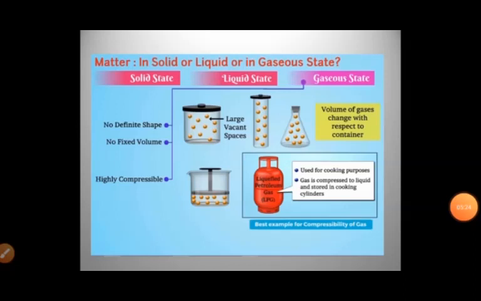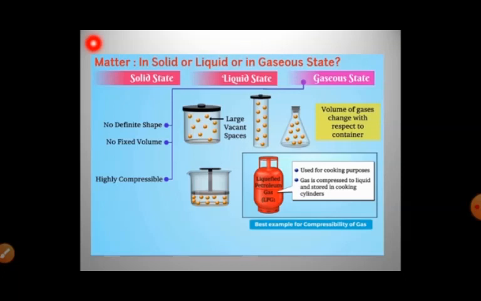So, children, here are the properties of gaseous state. They do not have definite shape, neither do they have fixed volume, but they are highly compressible. The best example is the liquefied petroleum gas, which we use for cooking. This gas is highly compressible. The gas is compressed to a liquid and stored in cooking cylinders. So this is the liquefied petroleum gas, LPG, which we use.